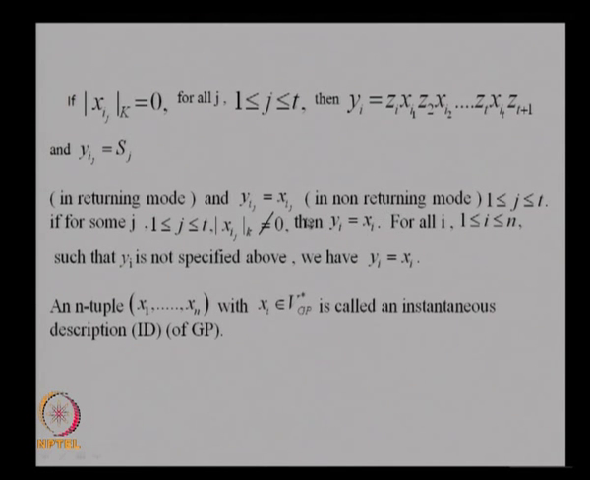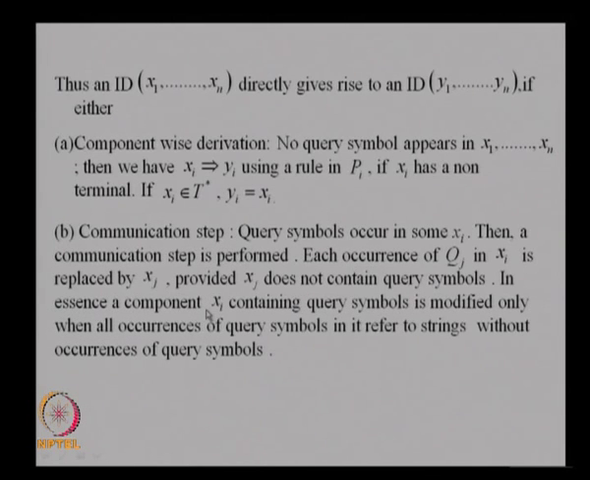Let us see one example, and this is achievable only if these strings do not contain query symbols. If they have query symbols, there will be problem, you cannot do this. So, you have an instantaneous description like this. So, an ID is an n tuple like this, each is a string over the total alphabet, and it can give rise to the next ID y1, y2, yn. If you can have component wise derivation, that is no query symbol is there, from x1 you derive y1, from x2 you derive y2 and so on.